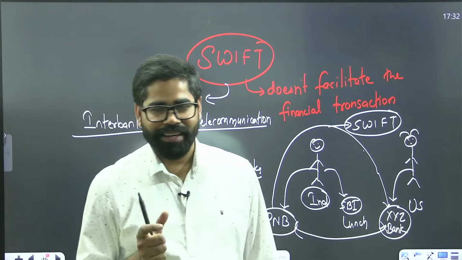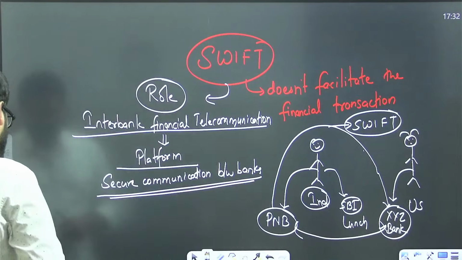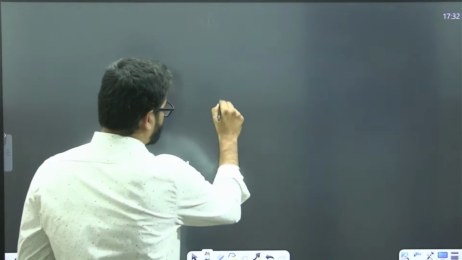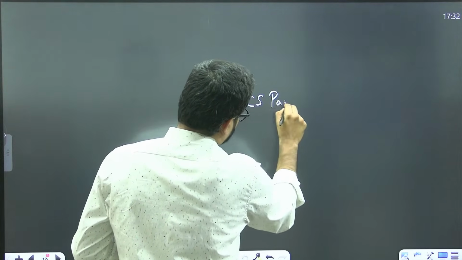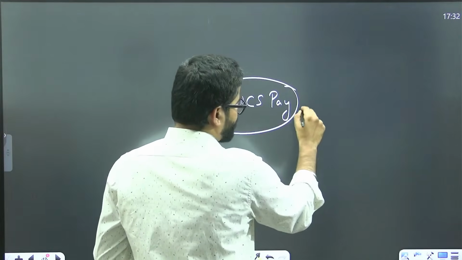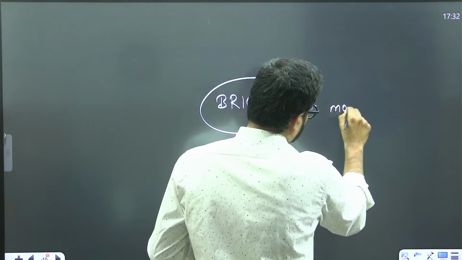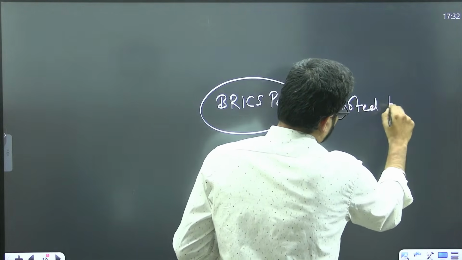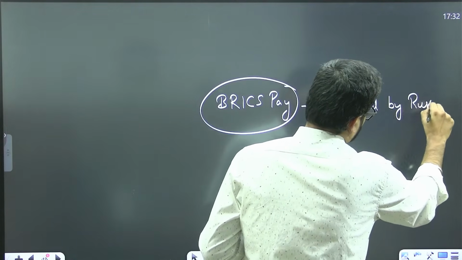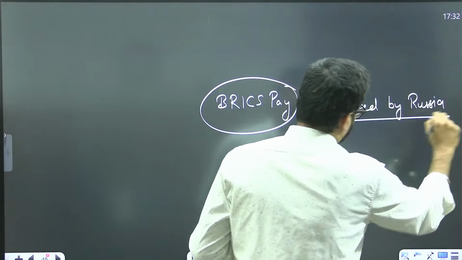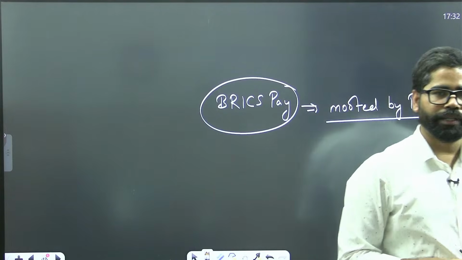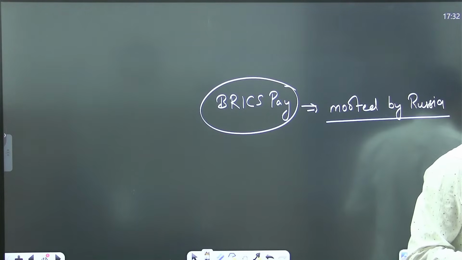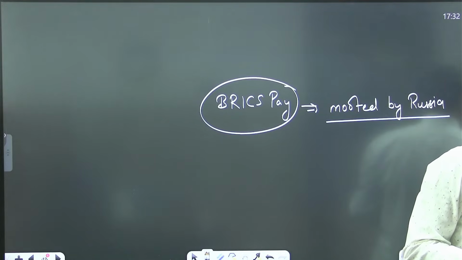Okay. Now there is an alternative, BRICS Pay. This idea has been mooted by Russia. In fact, in October 2024, they have even started a trial of this BRICS Pay system.